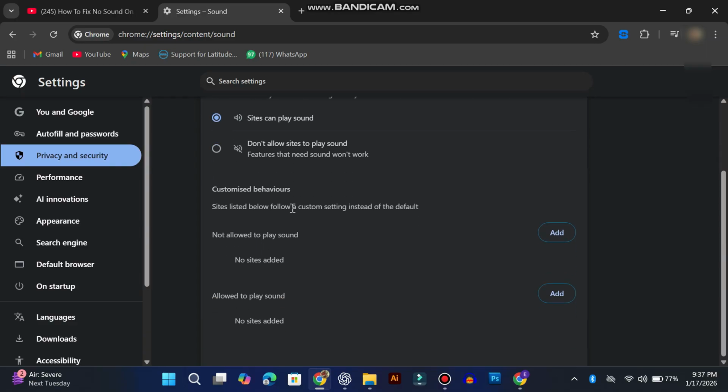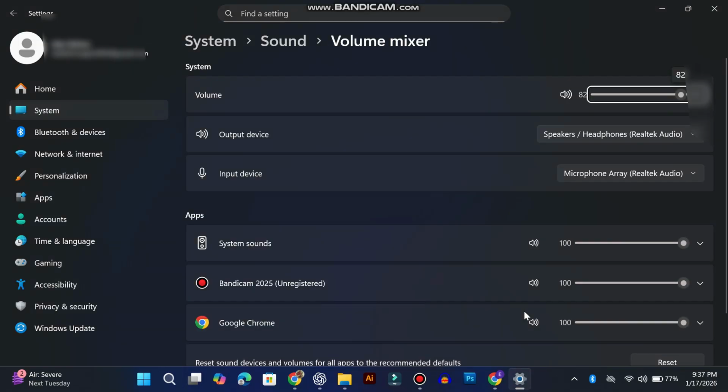Next, go to the bottom right corner of your computer and find the sound icon. Right-click on it and select Open Volume Mixer. A window will open. Make sure the volume level is turned up and that the correct output device is selected.